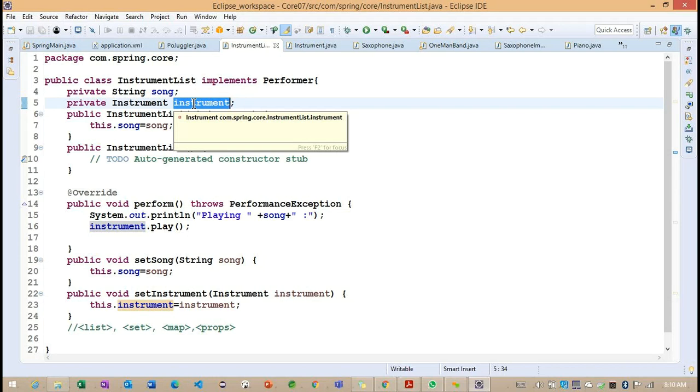If the auto wiring is satisfied with the type, the dependent object is injected. If the type does not match, what happens internally? We are going to get an exception.